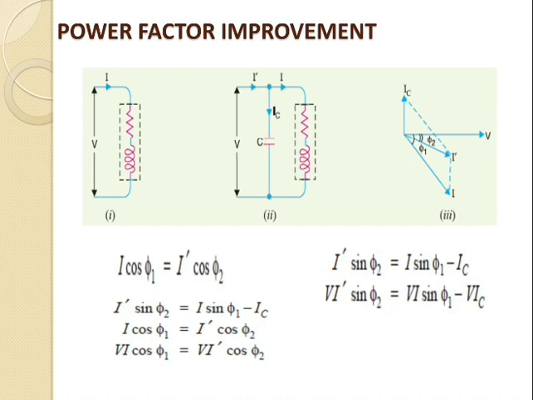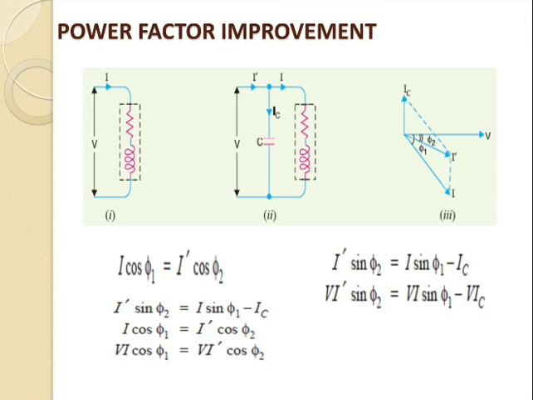So if the circuit has a low power factor, how will we improve the power factor? For that we will go for one of the circuits. The low power factor is mainly due to the fact that most of the power loads are inductive and therefore draw lagging current.